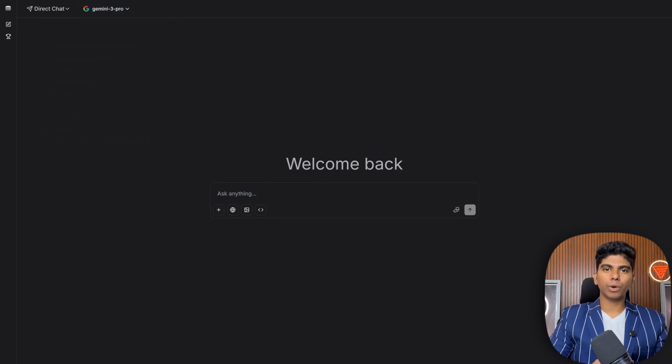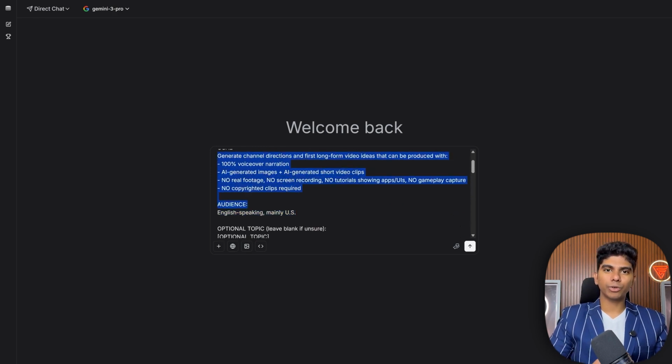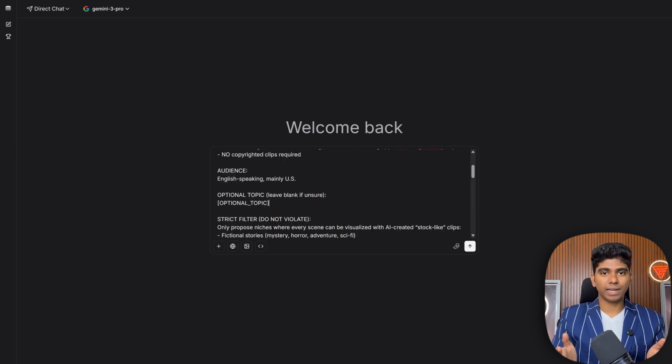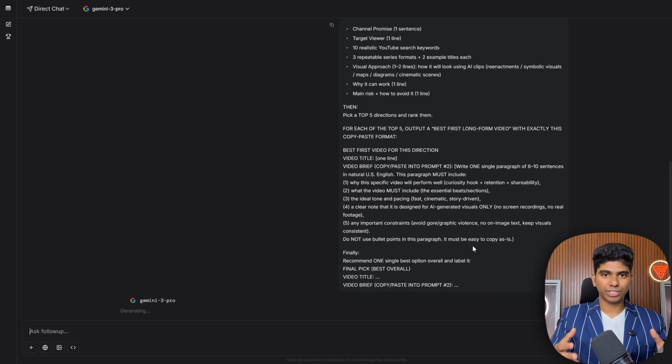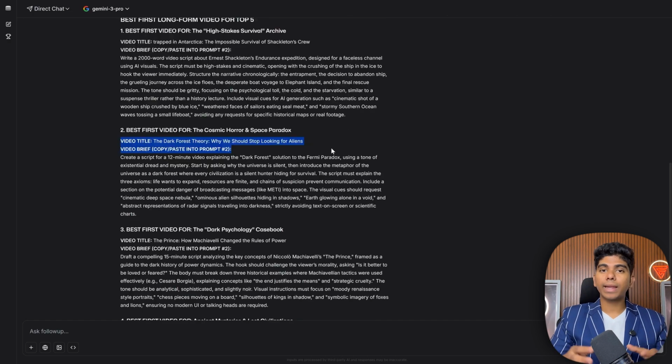We have to go to direct chat and select this model, which is currently one of the most powerful ones. Once it's selected, we're going to paste the first prompt I leave you in the PDF. What this prompt will do is ask the AI to do deep research on which channels are the most successful right now, so it can recommend a channel topic for us. If you already have an idea in mind, in this optional field, add what you'd like your channel to be about, so it researches that topic specifically. Once we send the prompt, it'll start giving us channel topics along with several video ideas that would be successful on that channel. Choose the one you like the most and copy the information it gives you.